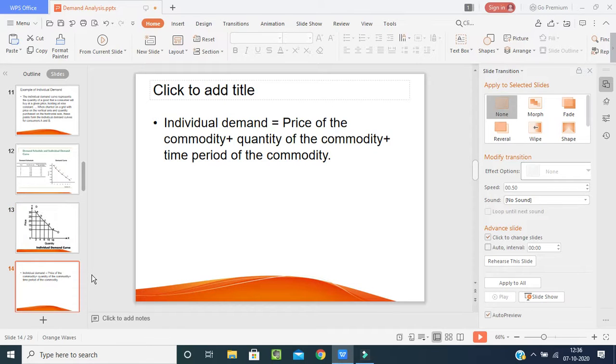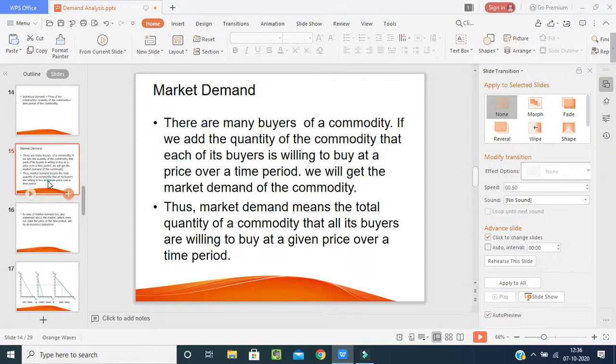Now, what is the formula of individual demand? Individual demand is nothing but price of the commodity plus quantity of the commodity plus time period of the commodity. I hope you students understand. Now we'll go for the next term, that is market demand.